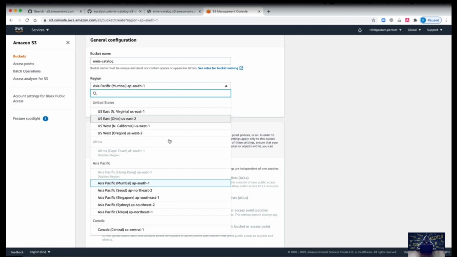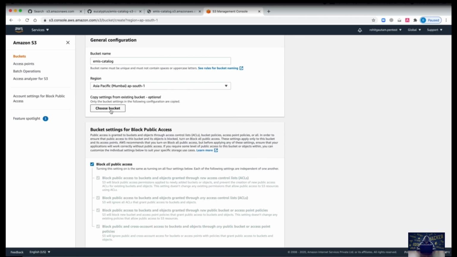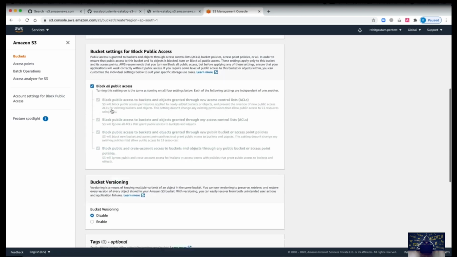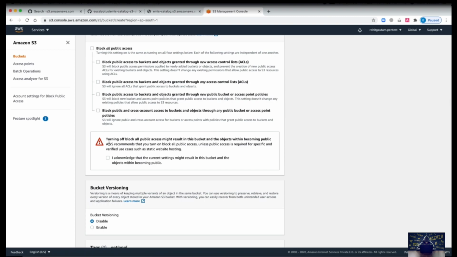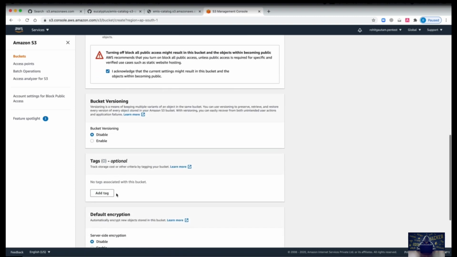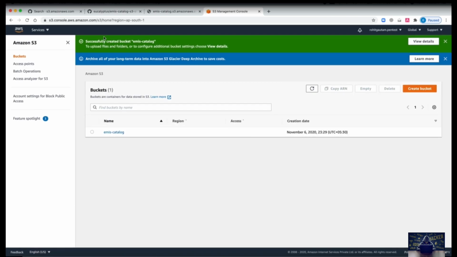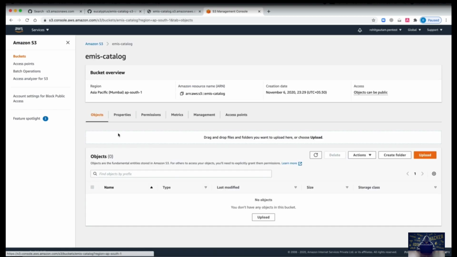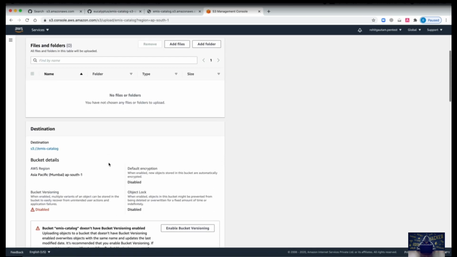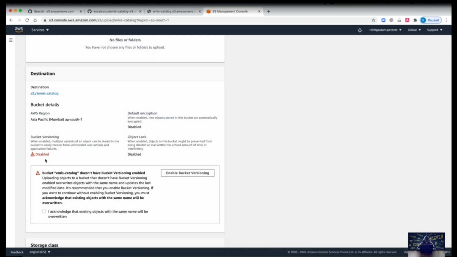In the region, you can choose any region that you want, so I'm just keeping it at default. Remember, AWS buckets are independent of region. You can choose any region and the bucket will be successfully created. Let's turn off block all public access because I want everyone to access the bucket just for the proof of concept. Later on, I'm going to delete the bucket. Here you can see we have successfully created a bucket, and now it's time to upload something into the bucket to show a proof of concept.